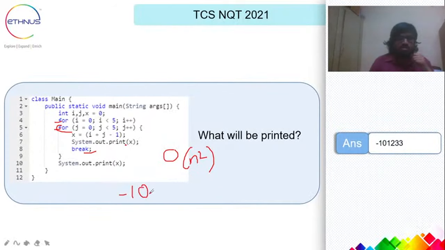So yeah, this is the answer over here. And in the third iteration, what will happen is this: i will be 2, and this j will be 0, and this will be 1, -1, 0, 1, and afterwards 2, 3, 3 will be printed. So this is the thing.